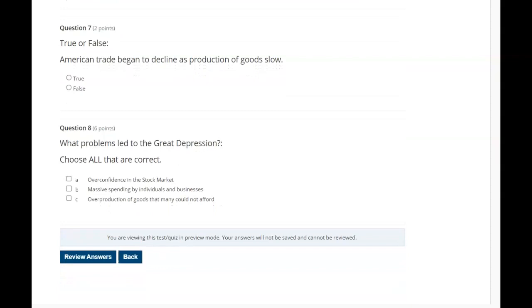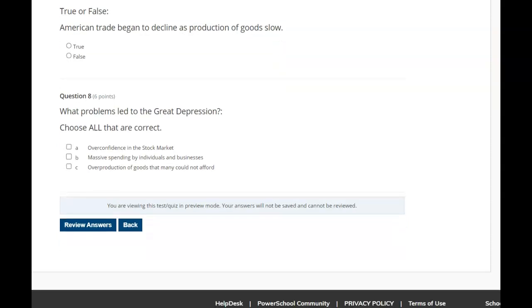True or false? American trade began to decline as production of goods slowed. True, false. What problems led to the Great Depression? Choose all that are correct. A. Overconfidence in the stock market. B. Massive spending by individuals and businesses. C. Overproduction of goods that many could not afford.